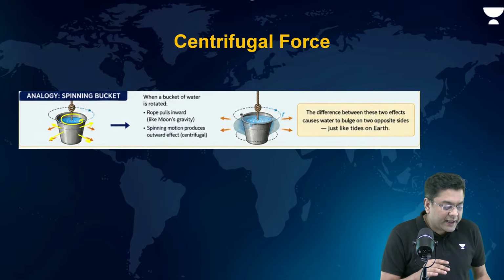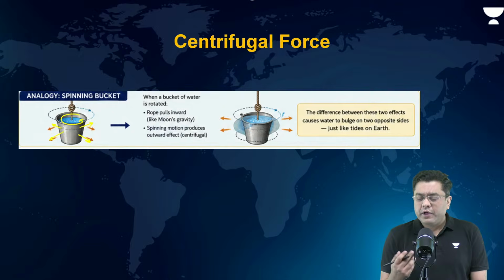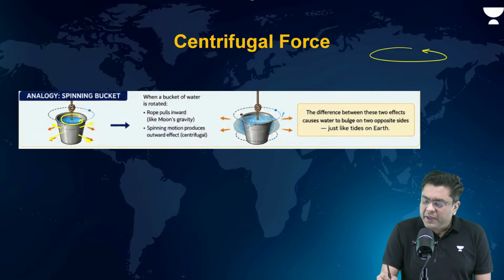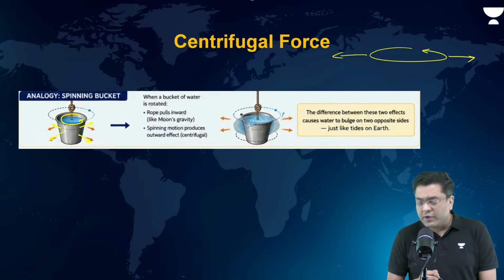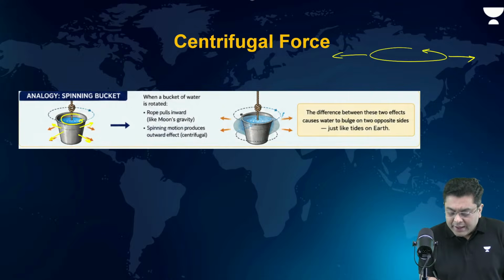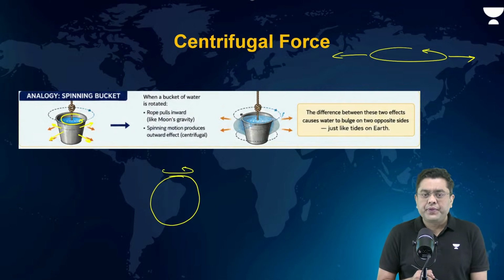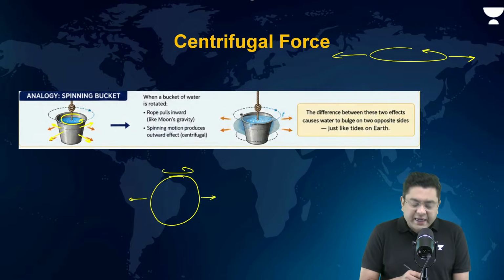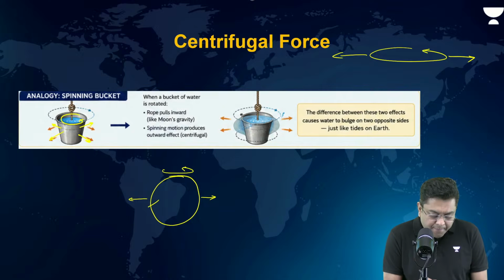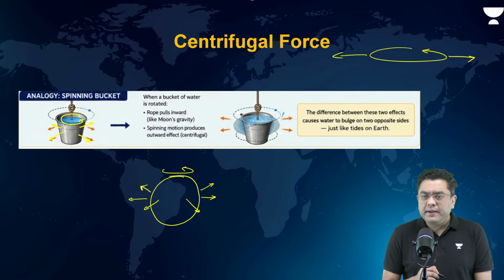Now we come to the second case, that is the case of the centrifugal force. What is the centrifugal force? Any rotating object experiences a force acting away from the center, and that is known as the centrifugal force, right? Now, the planet Earth is consistently rotating on its axis, so there will be a centrifugal force acting in all directions, away from the center.